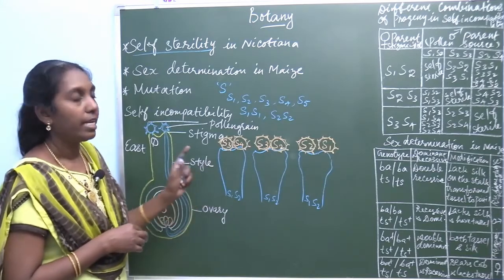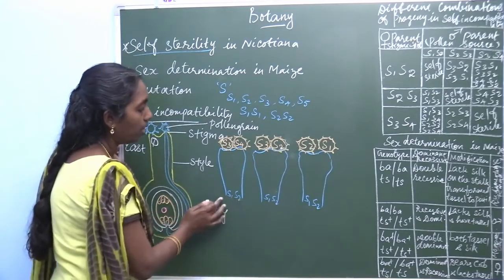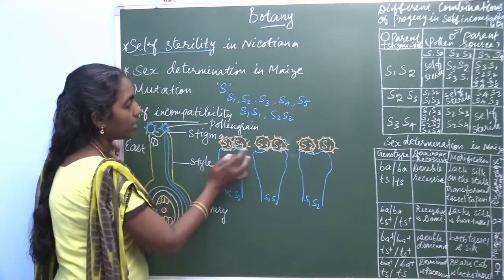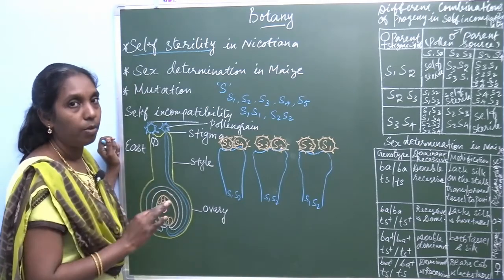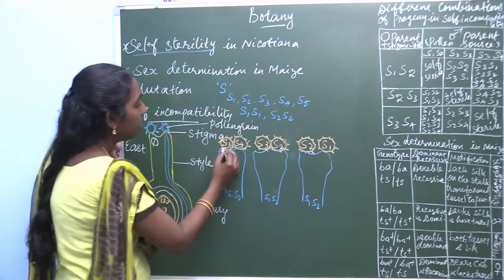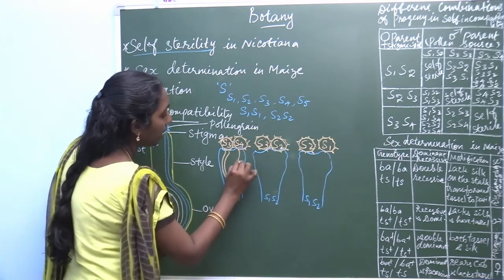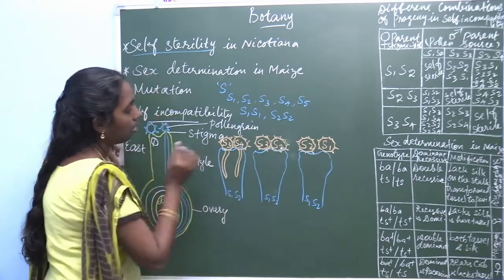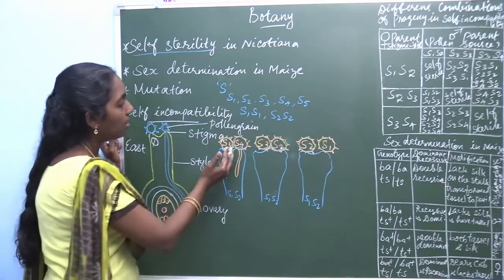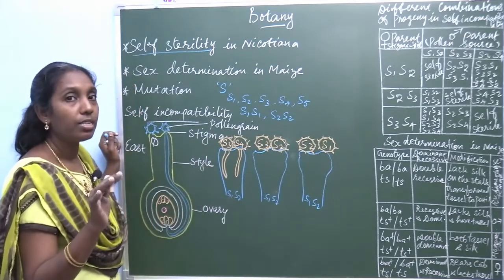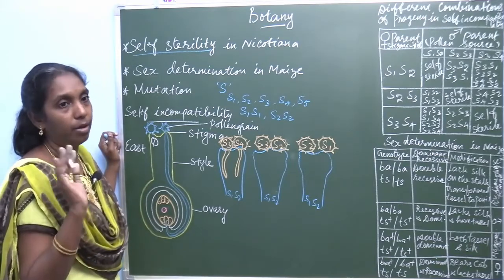So, first S3 S4: see here it is heterozygous condition, S1 S2 with S3 S4. So here the pollen grain germinates because it is heterozygous condition. You remember that in heterozygous condition the pollen grain germinates. If it is homozygous condition, it does not germinate.